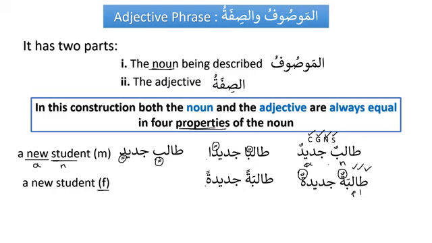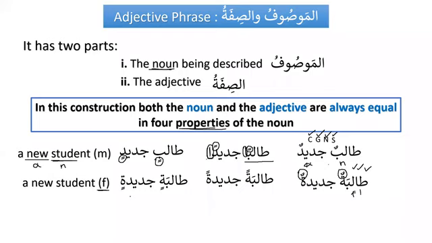One more thing that you need to notice: a masculine noun, when it is mansub, has an additional alif. But for the feminine noun, there is no need to put an additional alif. We discussed it in the beginning of the lessons, and just as a review, for a masculine noun there has to be an additional alif for mansub, but for feminine, there is no additional alif. So we say talibatan jadidatan, and if it is majroor for some reason, then it has to be talibatin jadidatin.